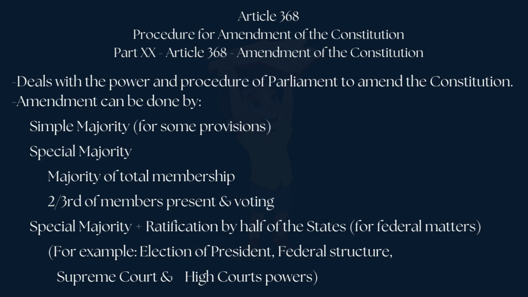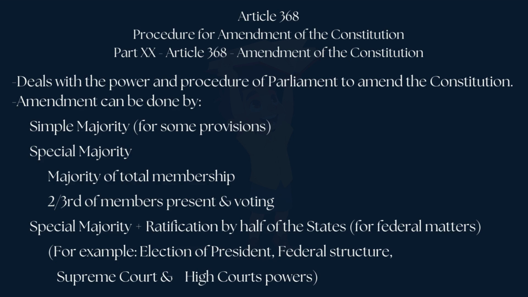Amendment of the Constitution deals with the power and procedure of Parliament to amend the Constitution. Amendment can be done by simple majority, or for some provisions, special majority: majority of total membership and 2/3 of members present and voting.